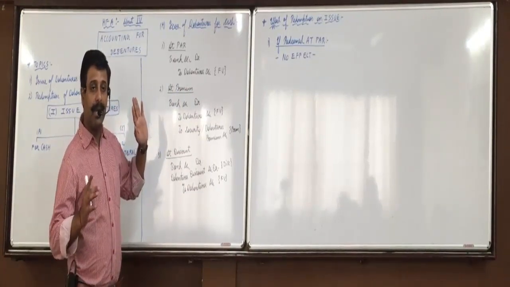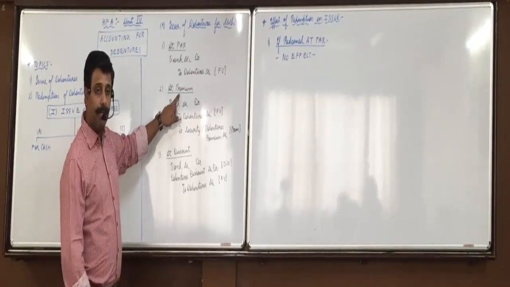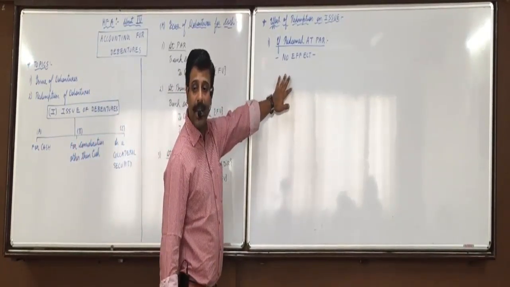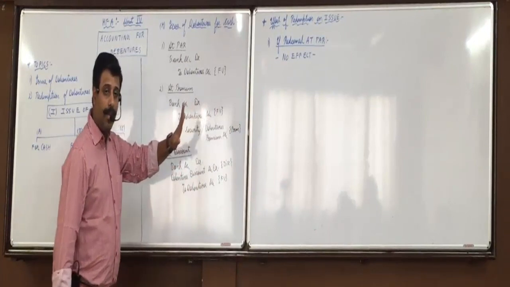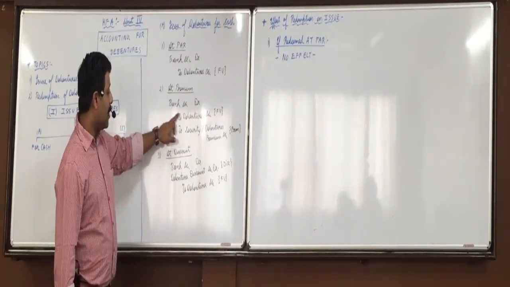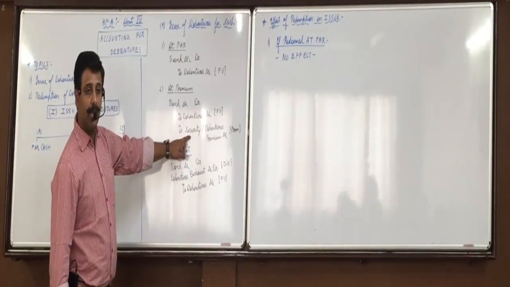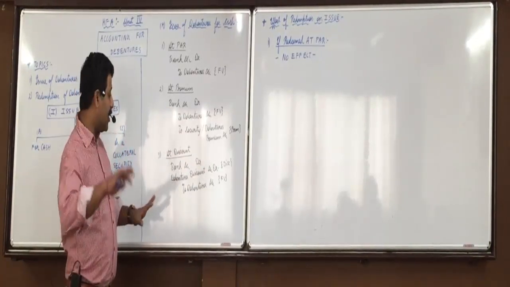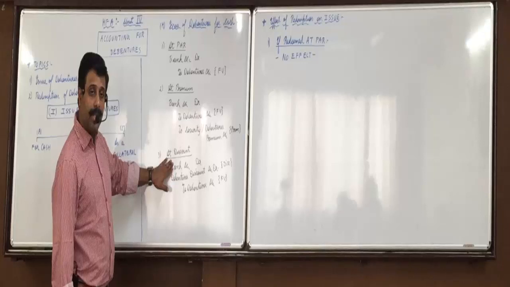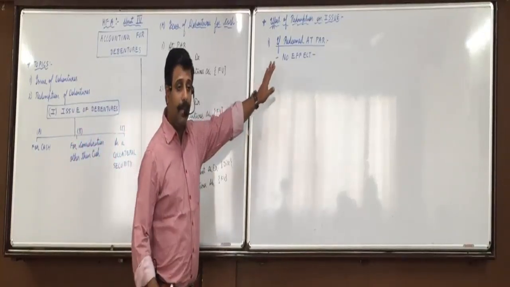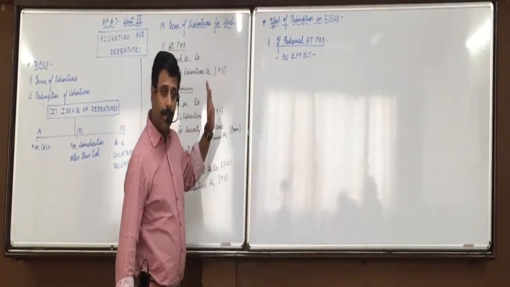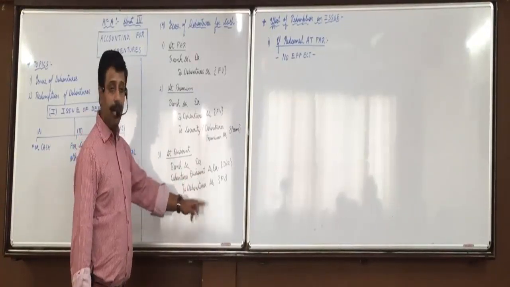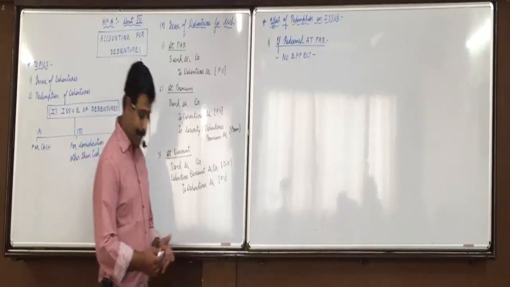They say debentures are issued at premium, redeemable at par. The redemption at par will have no effect. Issue at premium: bank account debit, to debentures account, to security or debenture premium account. And if they say debentures issued at discount, redeemable at par, it will have no impact. So the entry will be bank account debit, debenture discount account debit, to debentures. Did you understand?